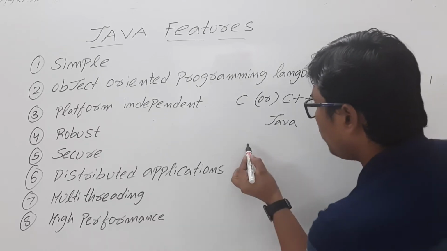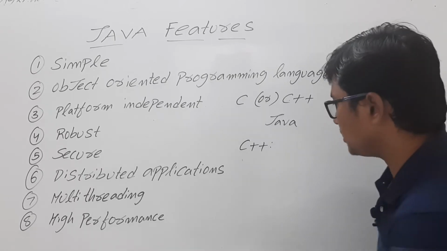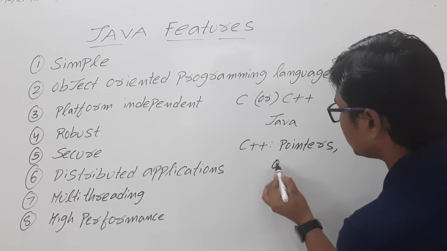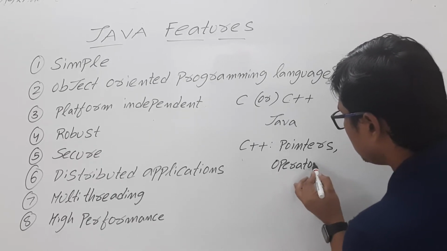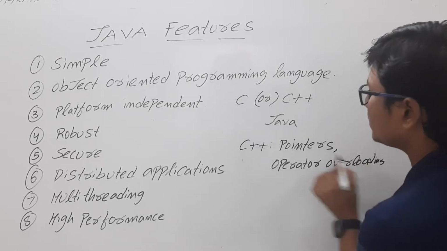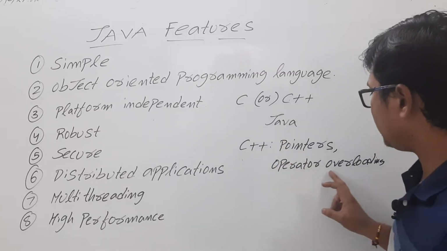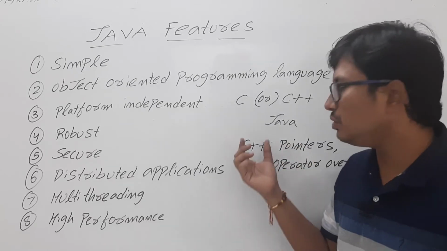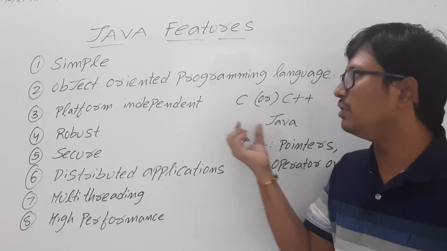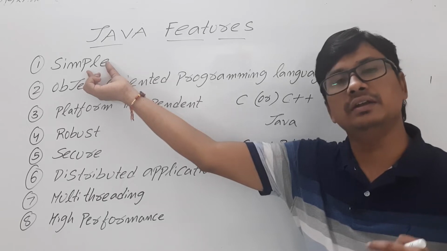And even the complex concepts which are available in C++ such as pointers, operator overloading, all these things are eliminated in Java. Meaning you will not find the pointers concept in Java, you will not find operator overloading in Java. So these complex concepts which are available in C++ are also eliminated in Java. So that's why Java is a very simple programming language, and you can easily learn it.